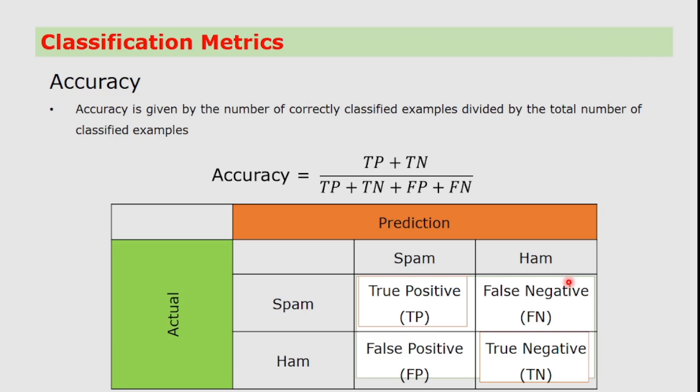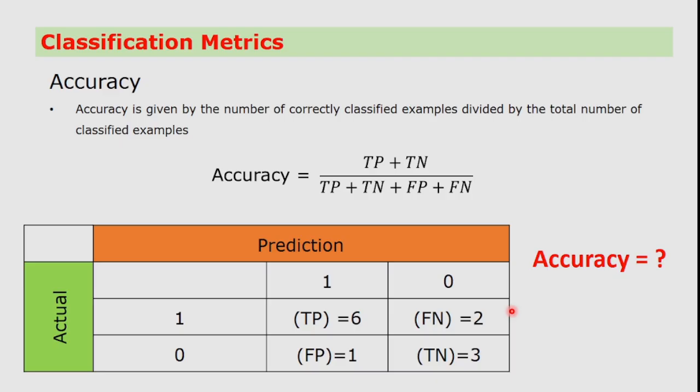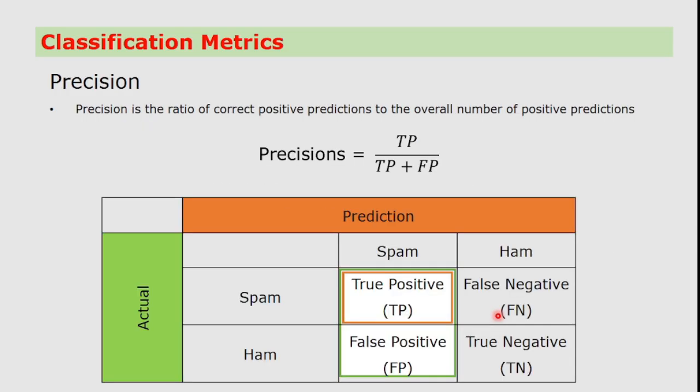What is meant by accuracy? Accuracy is given by the number of correctly classified examples divided by the total number of classified examples. Namely, accuracy is equal to true positive plus true negative, the whole divided by TP plus TN plus FP plus FN. You call it accuracy. For this case, I want you to calculate the accuracy and type your answer in the comment box below. What is the accuracy for this particular example? Spam and ham mail. Fine.